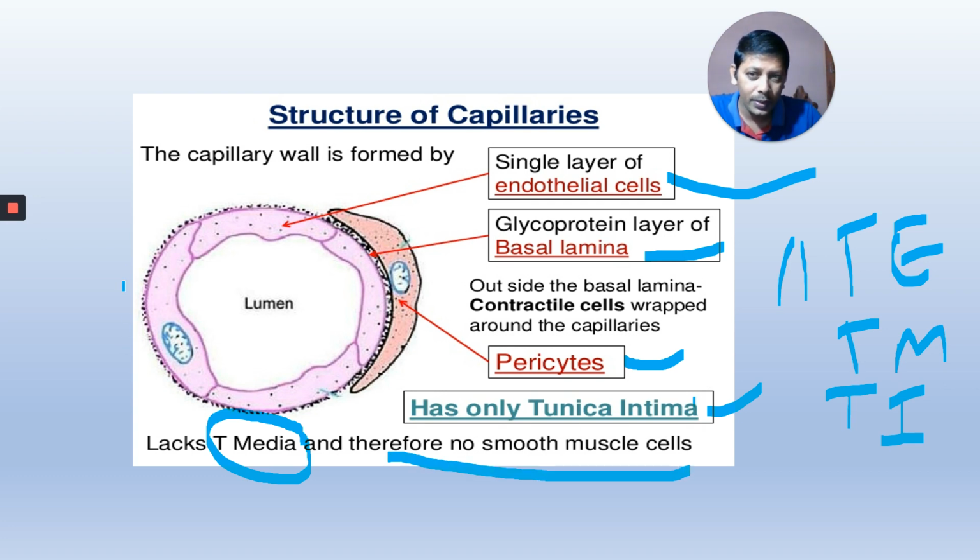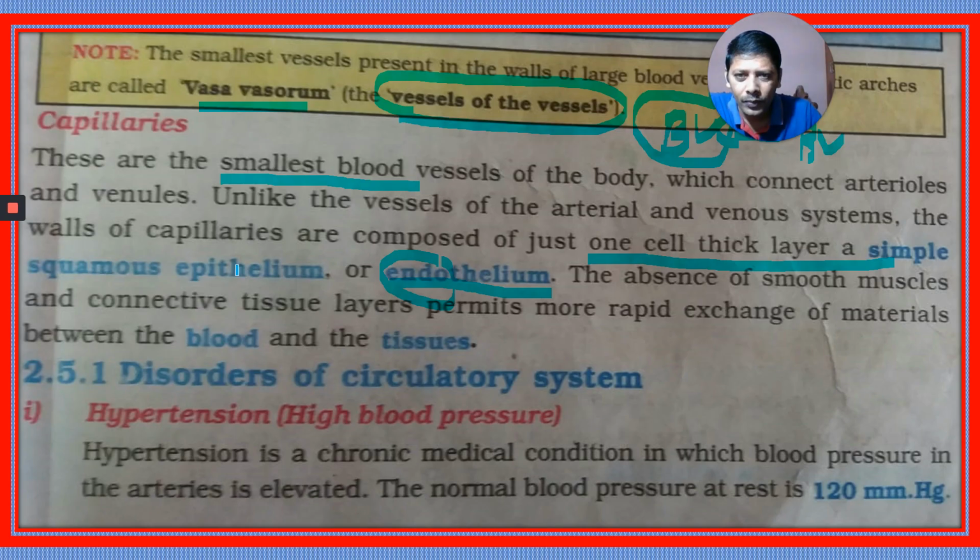If smooth muscles were present here, nutrients and other substances could not diffuse through. That's why the wall of the capillary is very thin, to allow the movement of substances in and out of the wall.